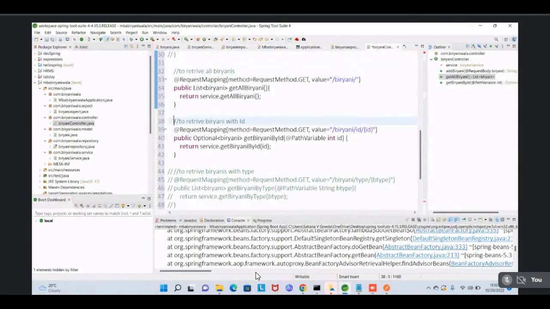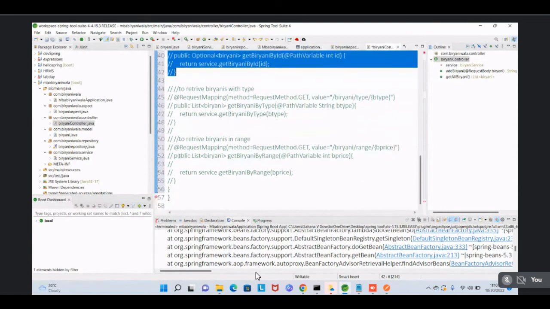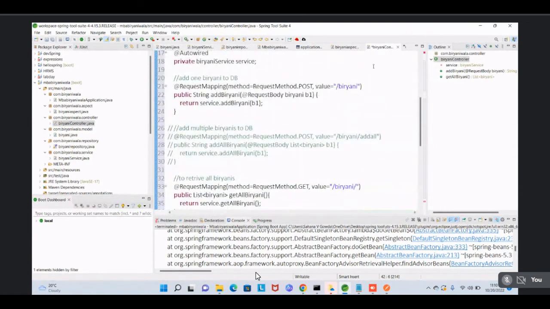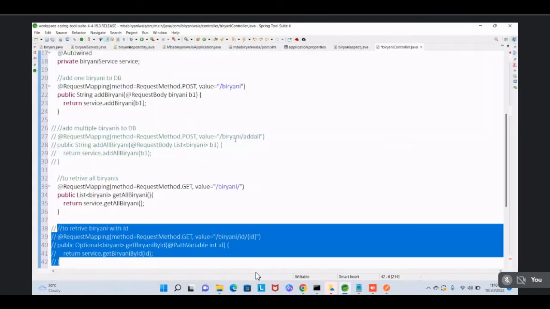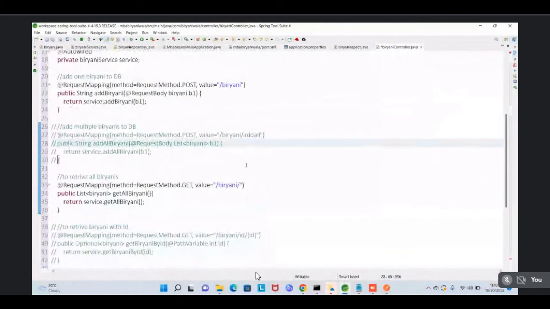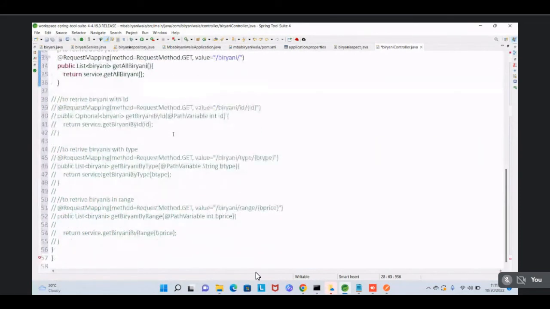I mean, the controller should contain only two methods. Okay, Sahana, let's change it. You have the post biryani and get value biryani, get all biryanis, and posting one biryani. Okay, fine. Now save the code and relaunch the application.